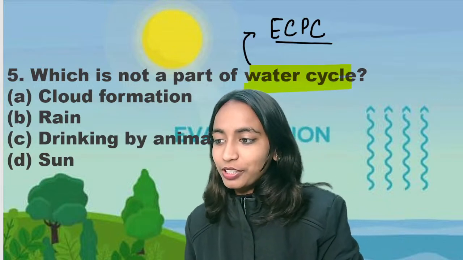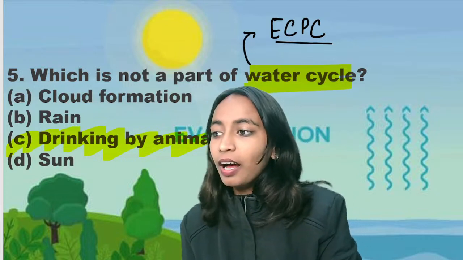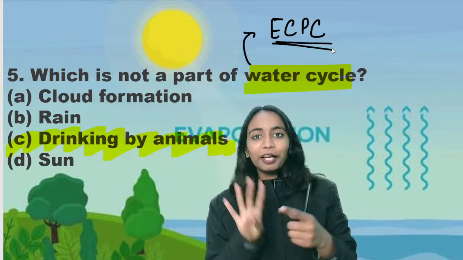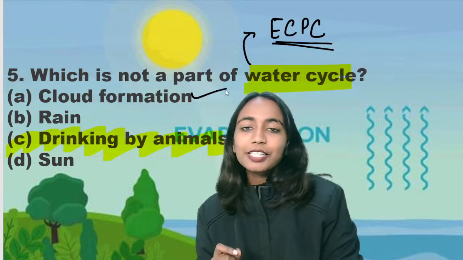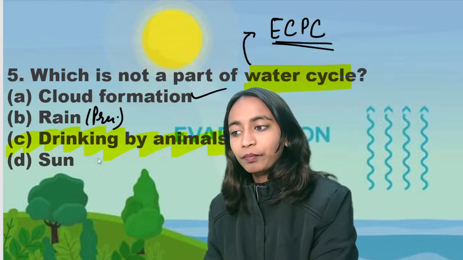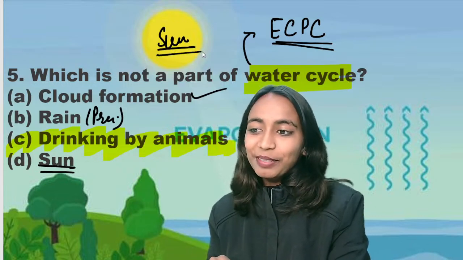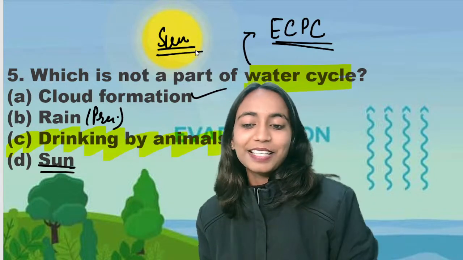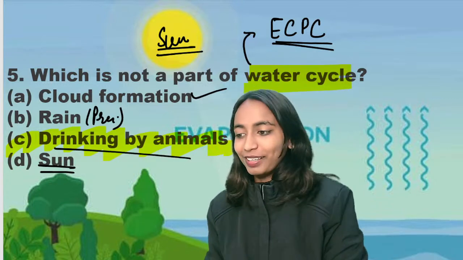The right answer for the question, which is not a part of water cycle, is drinking by animals. अगर आप देखोगे तो यहाँ पे water cycle has 4 steps. ECPC: evaporation, condensation, precipitation and collection. So cloud formation also comes after condensation. Rain means precipitation. Okay, sun is what? Sun is the ultimate source of energy for the water cycle. जितने भी water cycle हो रही है उसके लिए energy कहाँ से आ रही है? The energy is coming from sun, which is not a part of water cycle. Drinking by animals is not a part of water cycle.